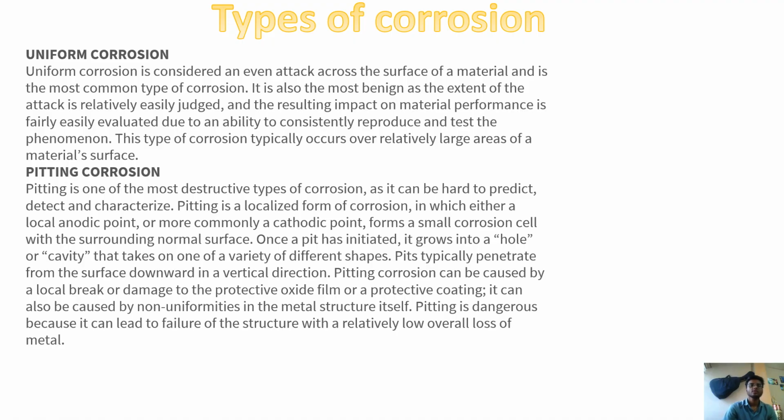Types of corrosion. Uniform corrosion. Uniform corrosion is considered an even attack across the surface of the material, and it is the most common type of corrosion. Pitting corrosion. Pitting corrosion is one of the most destructive types of corrosion, as it can be hard to predict, detect and characterize. Pitting is a localized form of corrosion in which either the local anodic point or, most commonly, a cathodic point forms a small corrosion cell with a surrounding normal surface.